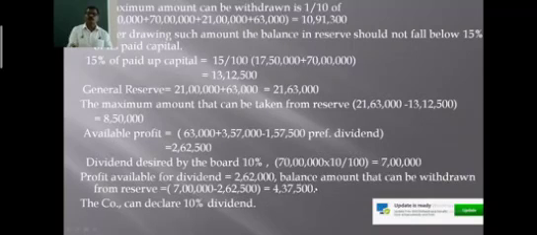So only considering the provisions of the Companies Act of 2013, the company can utilize the amount for the purpose of declaration of dividends, right? So this is how you have to take into consideration the various provisions of the Companies Act regarding the declaration